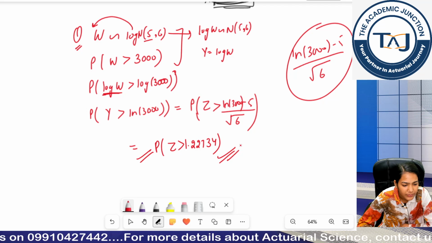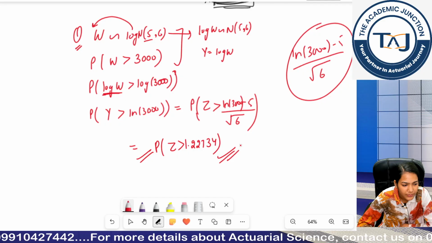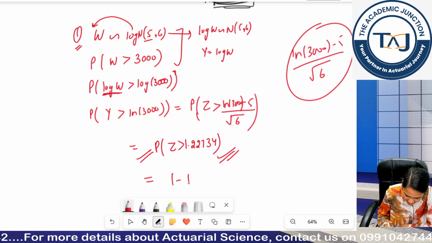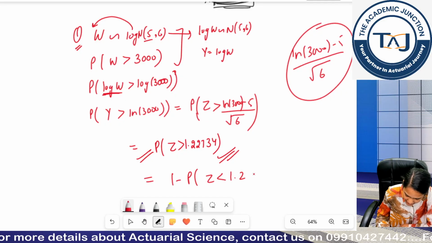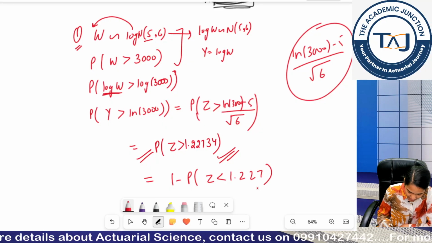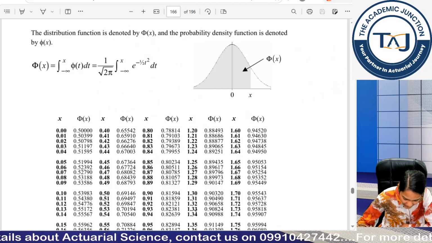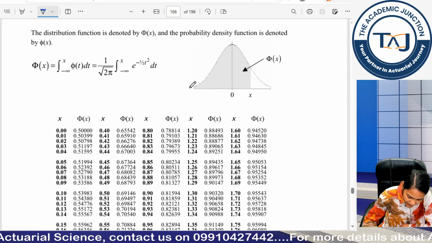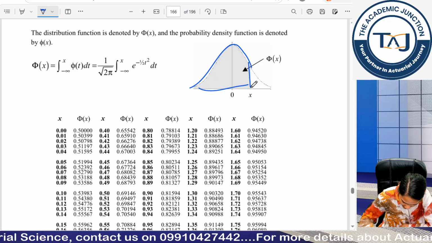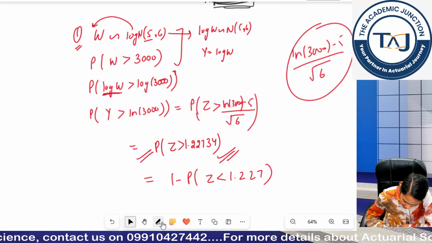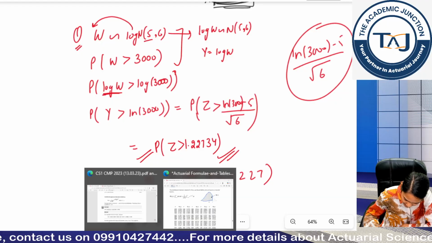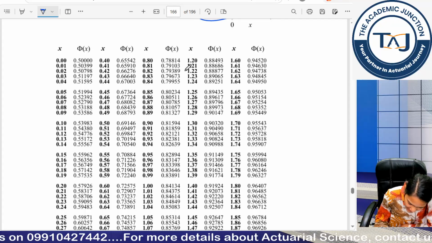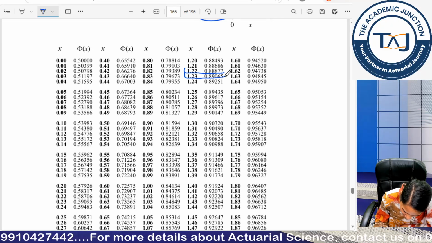Since I have less than values from my tables book, I can write Z is less than 1.227, right. Now looking at my tables book values, it is giving me less than values. 1.227 lies between 1.22 and 1.23.